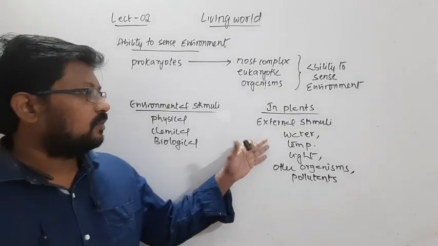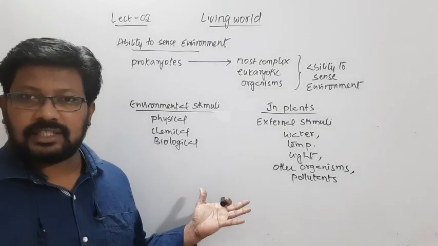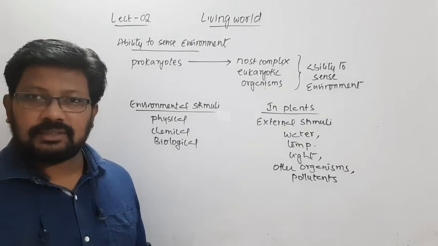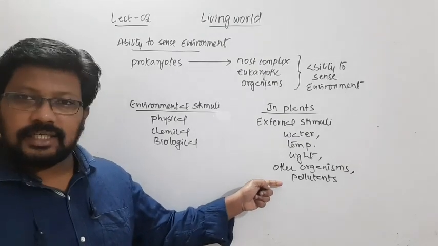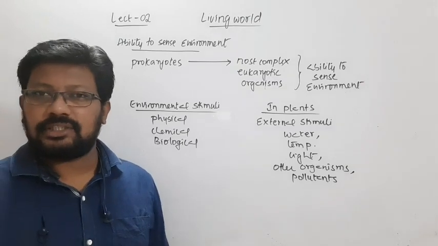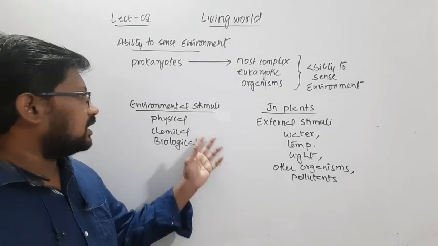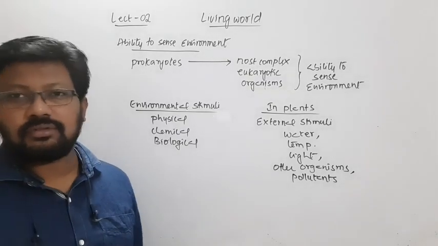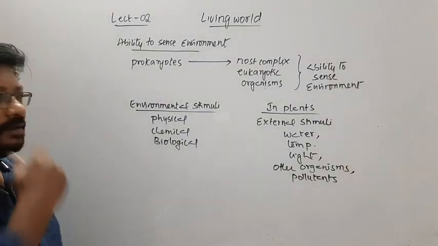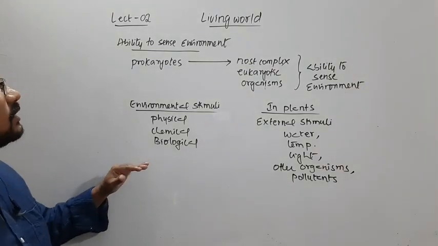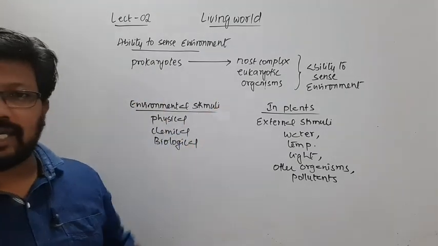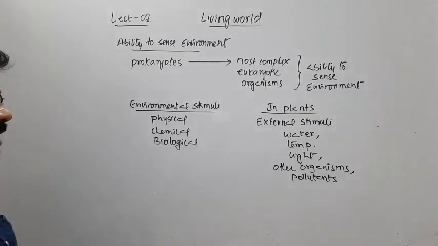Water, temperature, and light are in fact physical stimuli. The pollutants may include some kind of chemical substances, to which they also respond, so that is a chemical stimulus, and other organisms are the biological stimulus. So to all these physical, chemical, and biological factors, plants also respond. With this we understand that all organisms, from prokaryotes to eukaryotes, have the ability to sense environment.